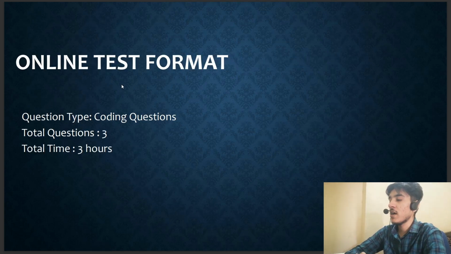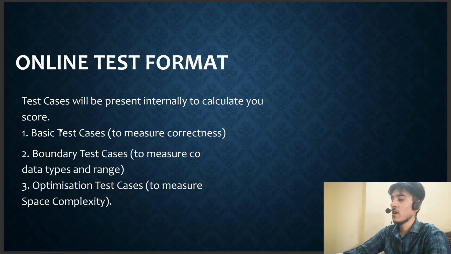In the online coding test you can expect 3 questions, and the time duration will be 3 hours, and you have to attempt all of the questions within 3 hours only. In the 3 coding questions you can expect 3 types of test cases. First of all, basic test cases, used to measure correctness. The second type are boundary test cases, used to measure data types and data range. After that there will be test cases for the optimization tests, used to measure the space complexity.